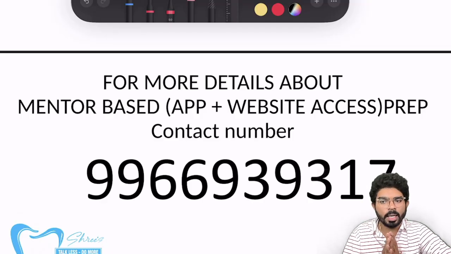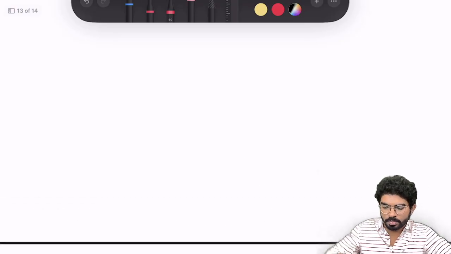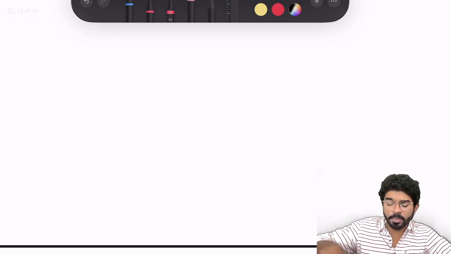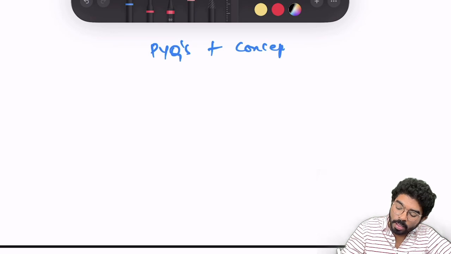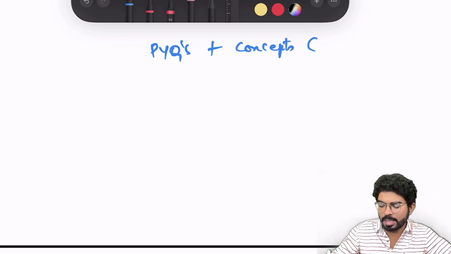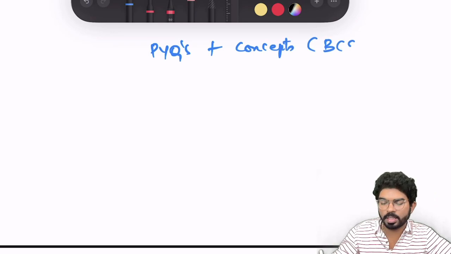Okay, PYQs is one important thing to be addressed. It's not only the exact PYQs. It's PYQ concepts also, which are well covered and organizedly covered in the case of bootcamp series.